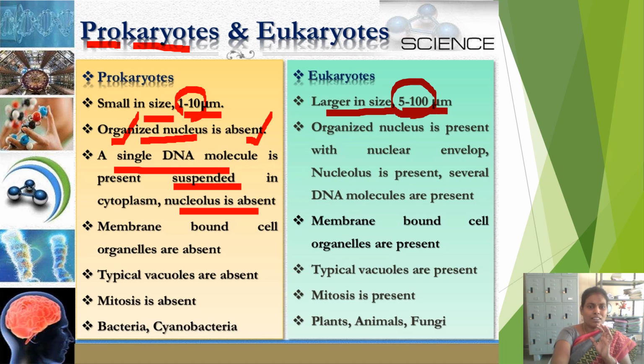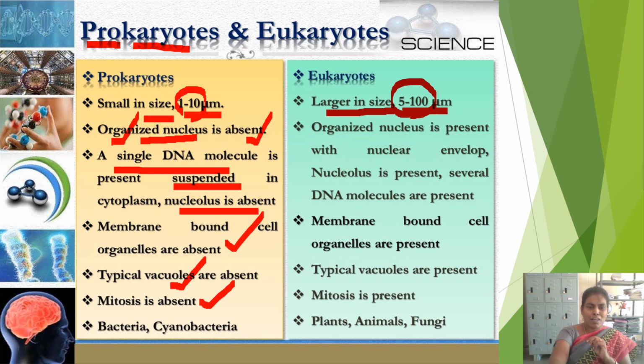Only DNA is present, and membrane bound cell organelles are absent in prokaryotic cells. Typical vacuoles are absent, which are very important for digestion, excretion and all the life processes. And mitosis division is absent in the case of prokaryotes. There are two types of cell divisions. One is mitosis and the other is meiosis. I hope you have learned this one in your lower sections.